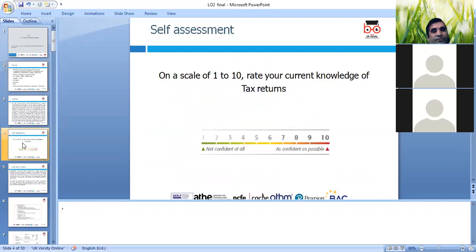Okay, so today's lesson: test your knowledge, tax return. What do you think? Scale 1 to 10.